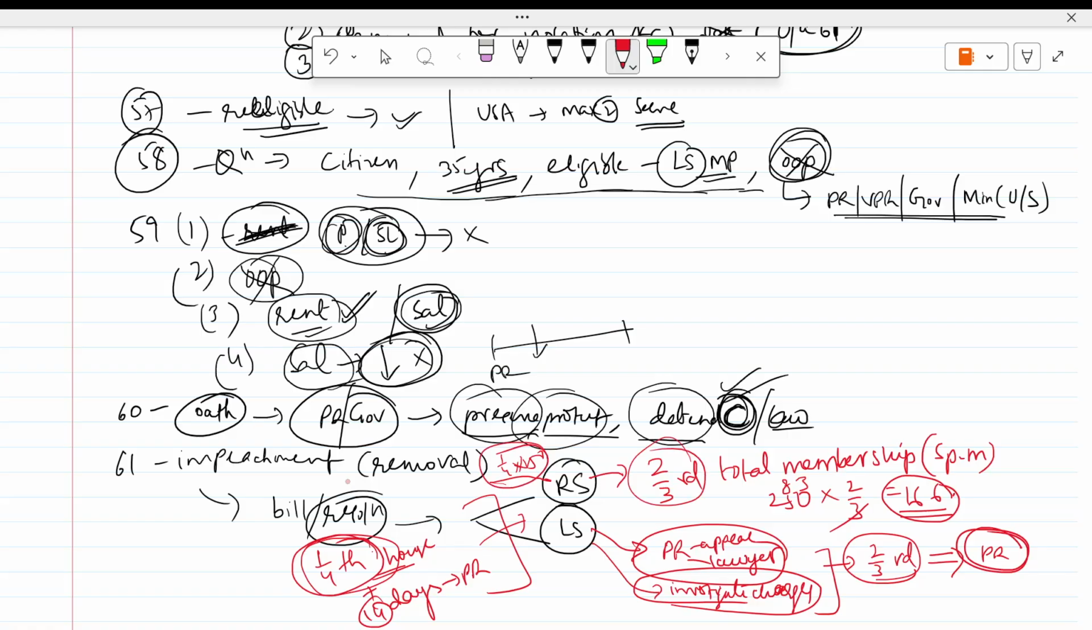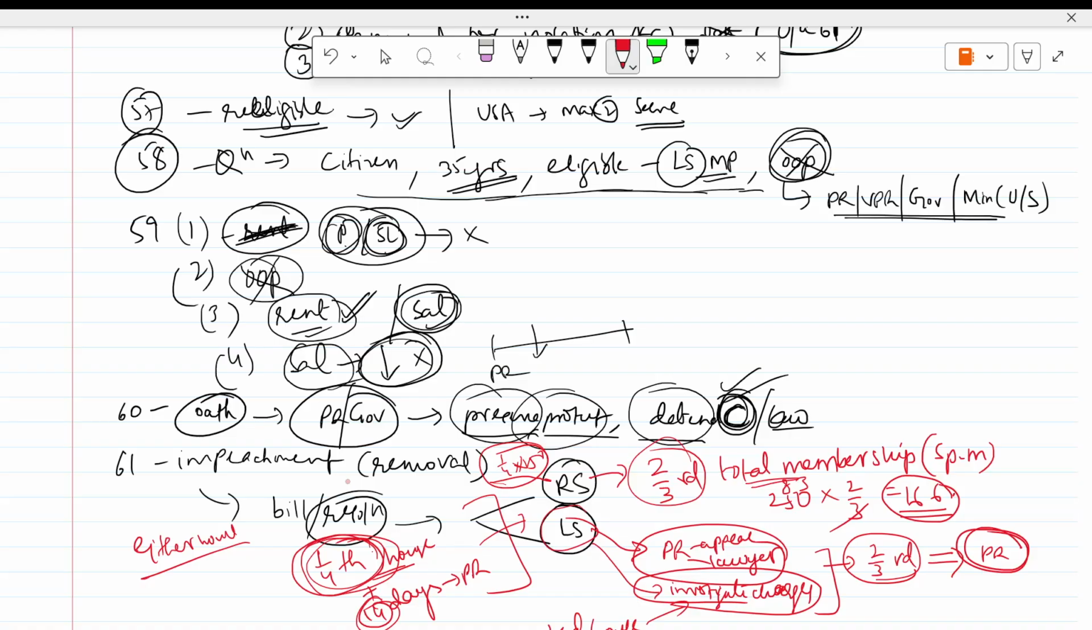Then two-third of total membership should agree. Then it will go to Lok Sabha. So this 1/4 is important. This 14 days is important. Then it can be introduced in either house. That is important. And then the second house will investigate the charges. This is important. Second house will investigate charges.